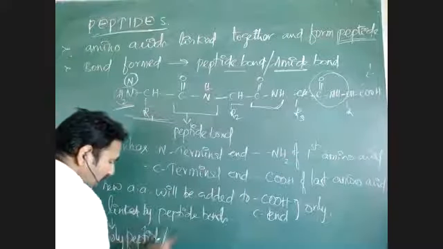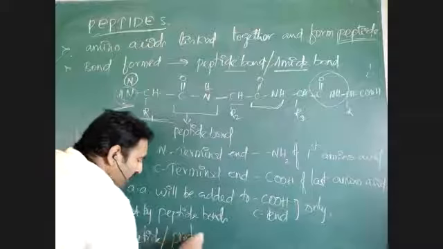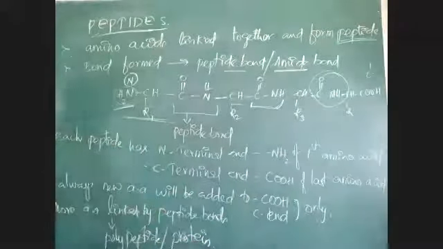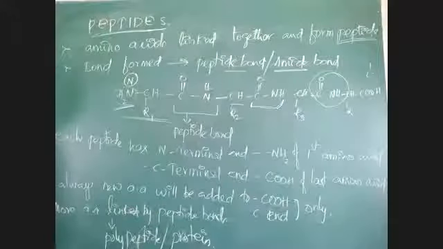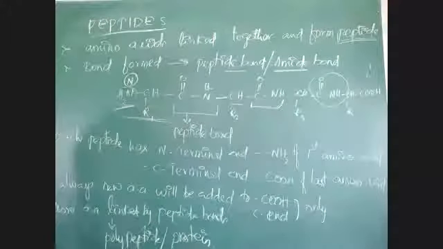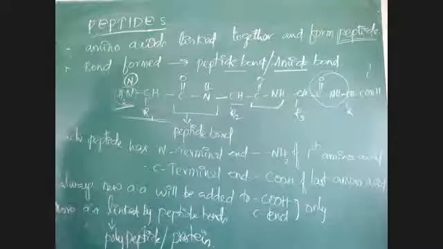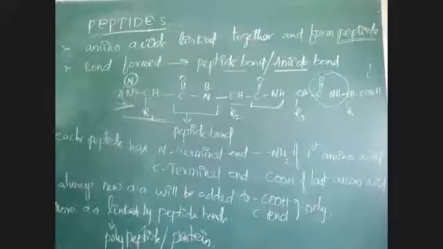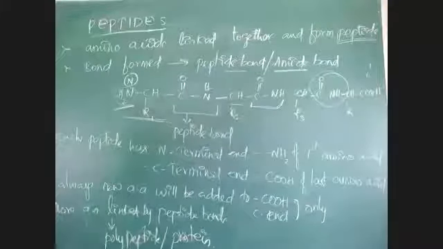This polypeptide only we can call a protein. If a more number of amino acids are joined together, then there is formation of a polypeptide. That polypeptide only we are calling a protein. Copy that point.